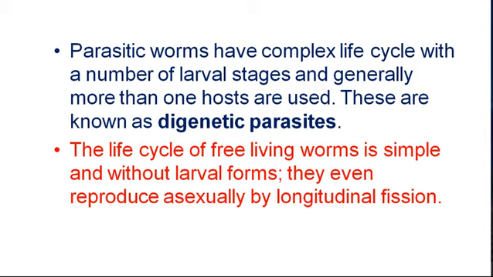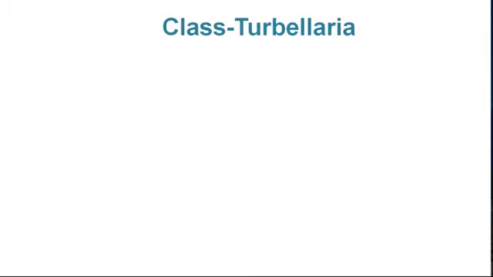But Platyhelminthes has ganglionic brain and nerve cords. They had no connective tissue or mesoderm. Here the connective tissue and mesoderm are present. And for excretion, they have specialized flame cells. Now come to the first class known as Turbellaria.